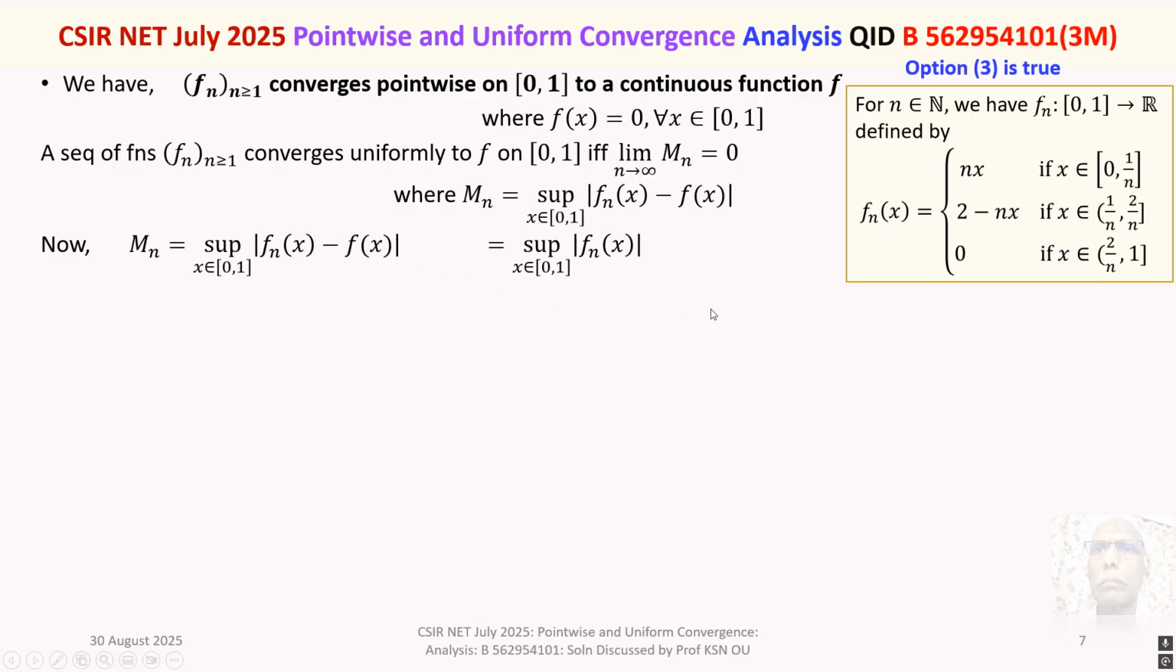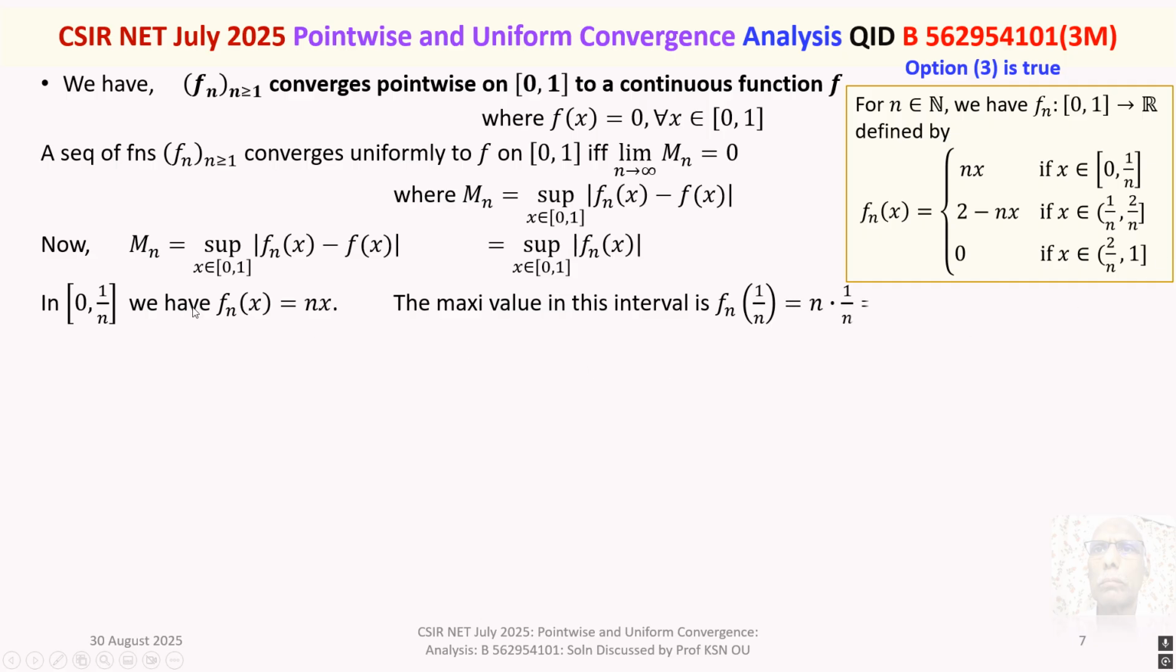Right. So let's see what will be the maximum values in these intervals. Now, in the first closed interval 0 to 1 by n, fn of x is nx. It is an increasing function. The maximum is attained at the right end point of the interval, that is at 1 by n. Fn of 1 by n is n into x, x is 1 by n, that is 1.